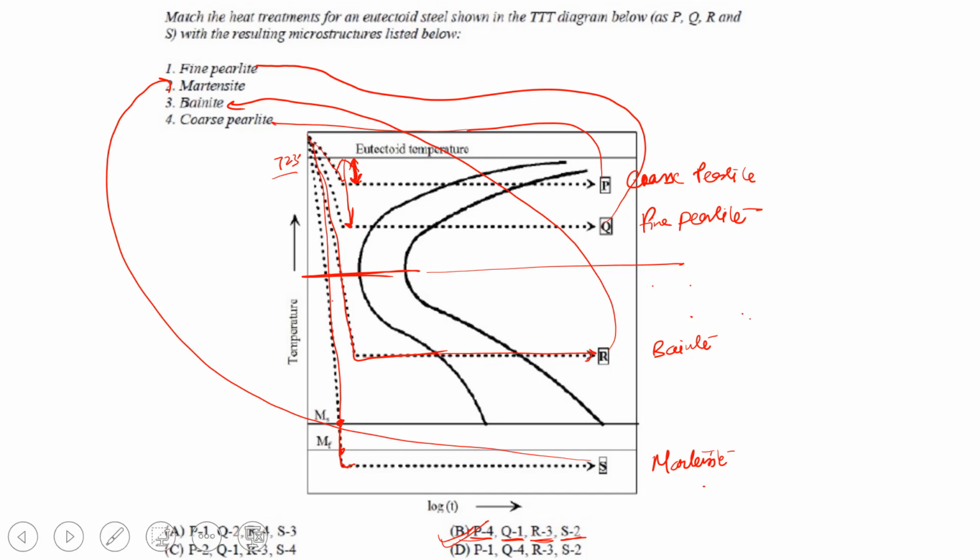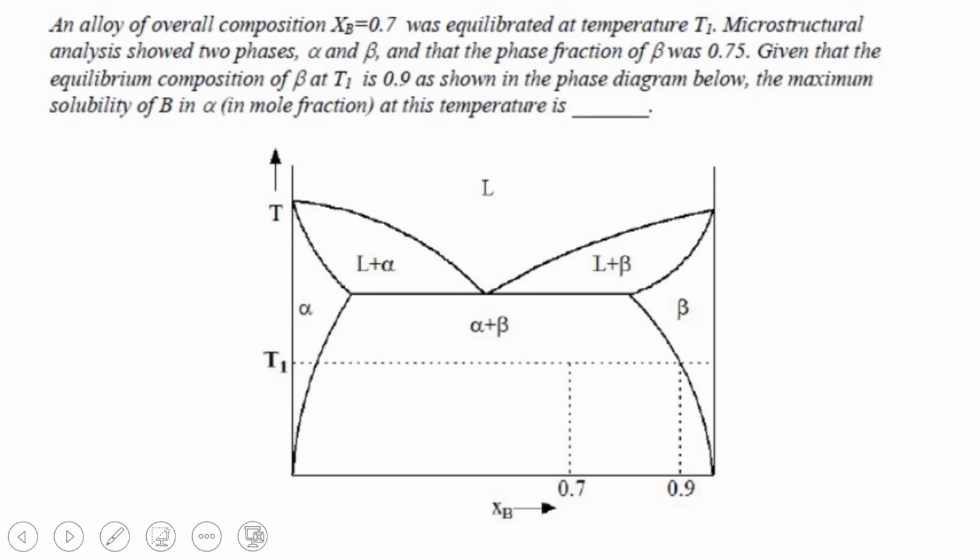Now let us move to the next one. An alloy of overall composition Xb equal to 0.7 was equilibrated at a temperature T1, okay, at this temperature. Microstructural analysis shows 2 phases, alpha and beta, right? It is given here that the phase fraction of beta was 0.75, okay. Given that the equilibrium composition of beta at T1 is 0.9, as shown in the phase diagram.